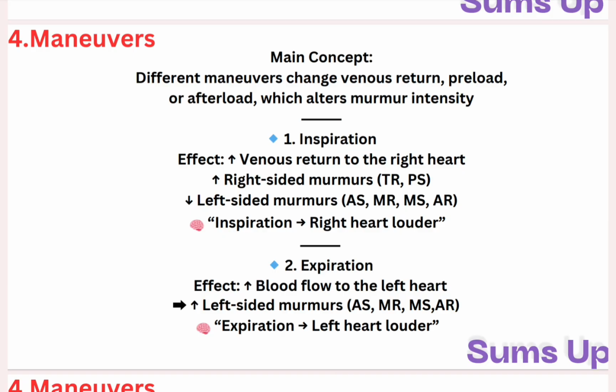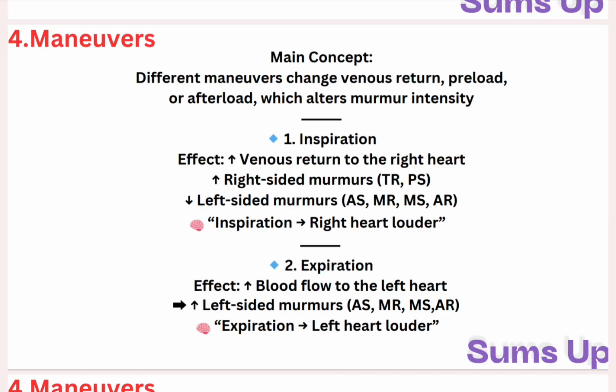First we talk about inspiration. What happens during inspiration is that venous return to the right side of the heart increases. I am talking about the right chambers of the heart. So when venous return to the right side of the heart increases, right-sided murmurs like tricuspid regurgitation and pulmonic stenosis increase. The same concept I tried to give you on the previous slide has returned here again.